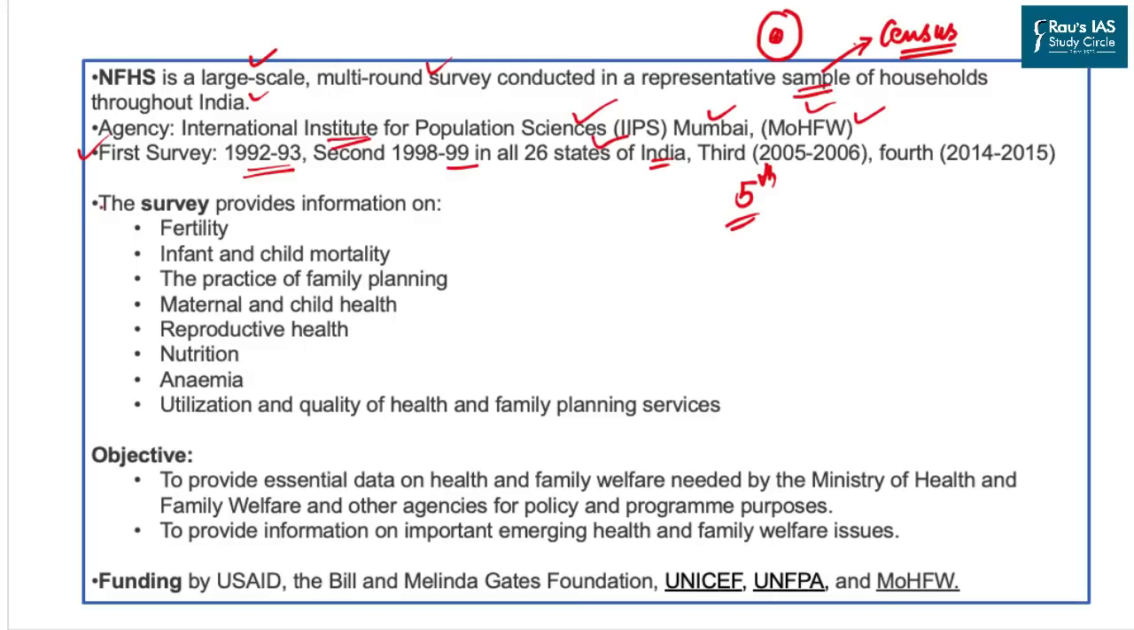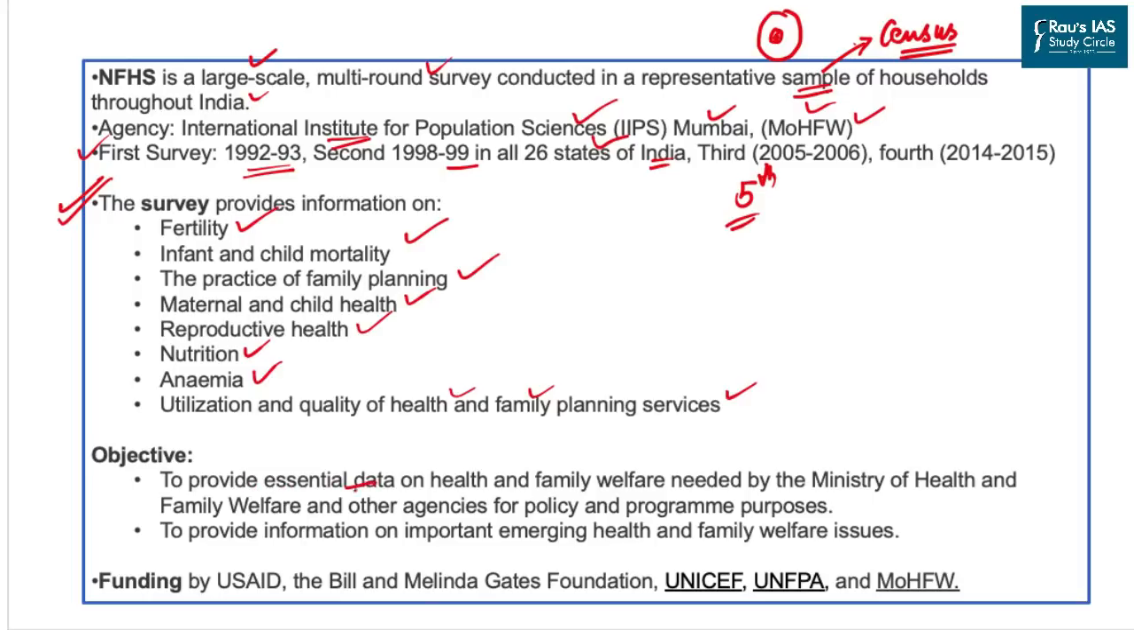The survey provides the basic details on the fertility level in the country, child and infant mortality, practice of family planning and adoption of contraceptives, maternal and child health, reproductive health, nutrition level both in children and women, situation of anemia in women especially, and lastly the utilization and quality of health and family planning services across the nation. The objective of conducting this survey is simple and straightforward.